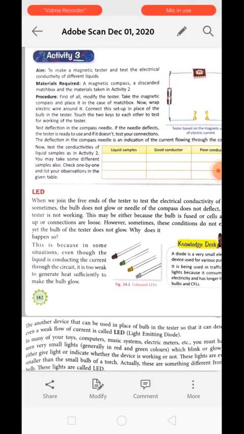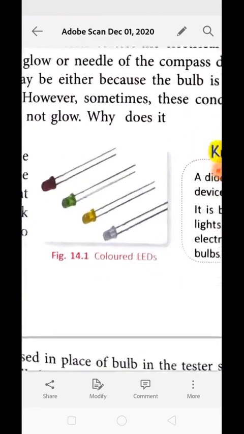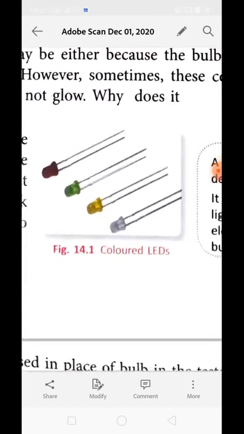Now the next topic is LED. Maybe you have seen this type of glittering bulb in your house during Diwali. These are called LED bulbs. What is the use of this LED bulb? When making an electric tester with a bulb, it may be possible that sometimes the bulb does not glow. The reason may be that the bulb is fused or the cells are not connected properly.